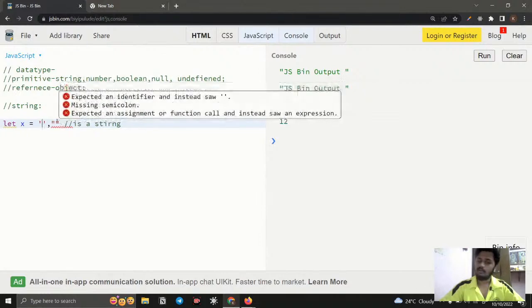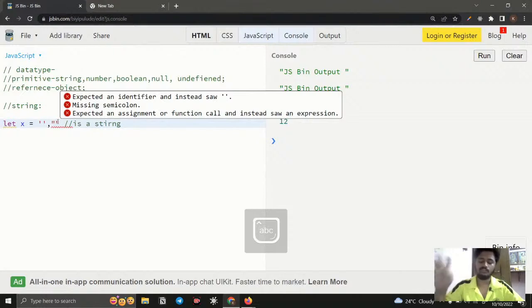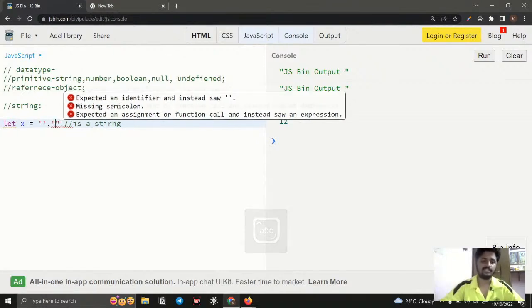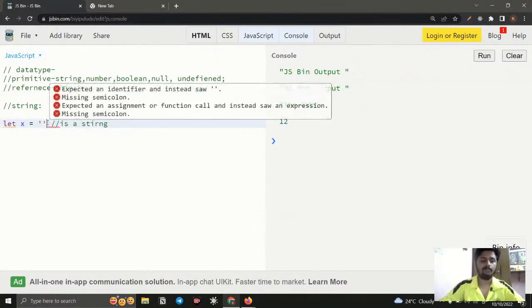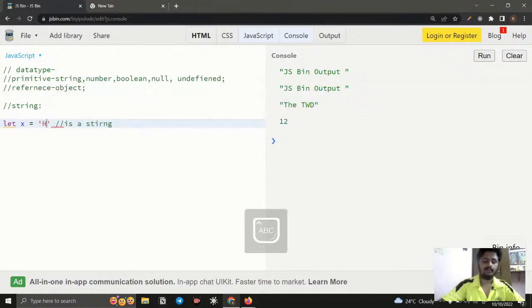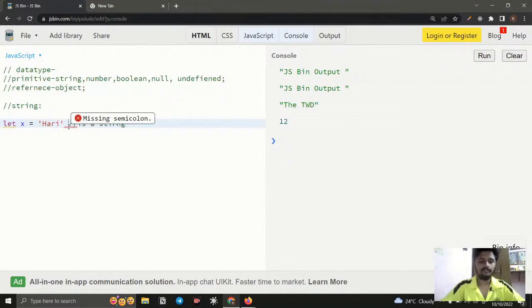But just remember, even if something else comes under double quotes or single quotes, it is also considered as a string. For example, here I write Hari like this. How can I check whether that given variable is a string or not? For that we have something called typeof.